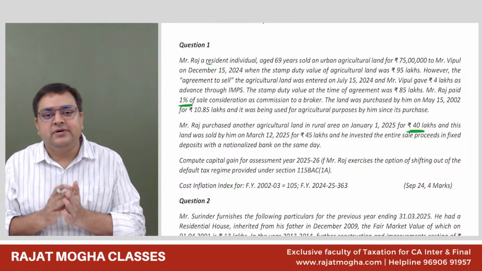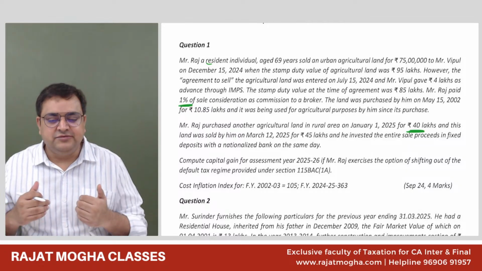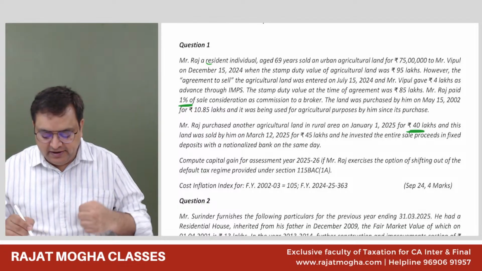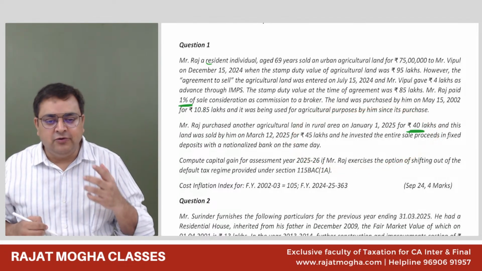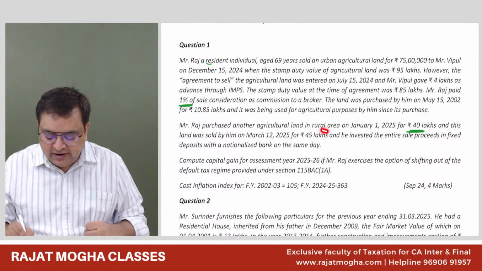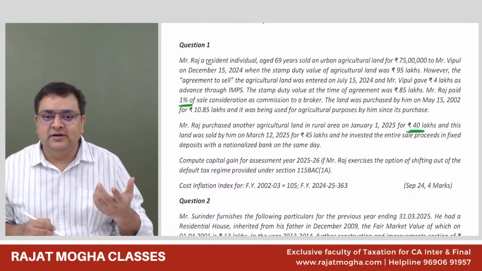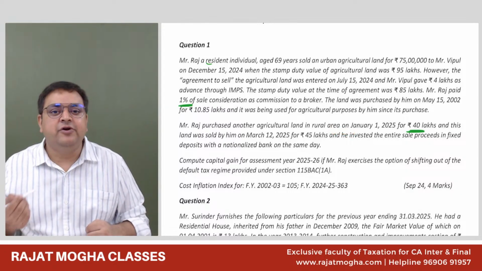So if you transfer the asset before 3 years, then we will withdraw the exemption, by reducing it from the cost when computing the capital gain. But now you have noticed that this is a rural agricultural land. So in this case, there is a loophole in the taxation system. Why? Because here exemption can't be withdrawn. Why?